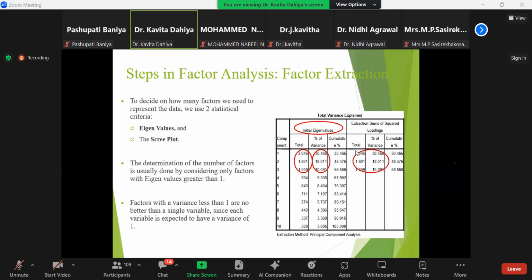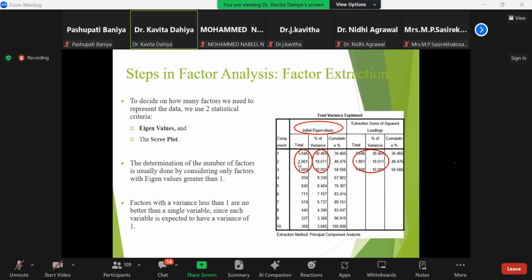This is the total variance explained by the value, and this is the percentage of total variance, means 30.46. So this first factor alone is explaining the total variance up to 30.46.